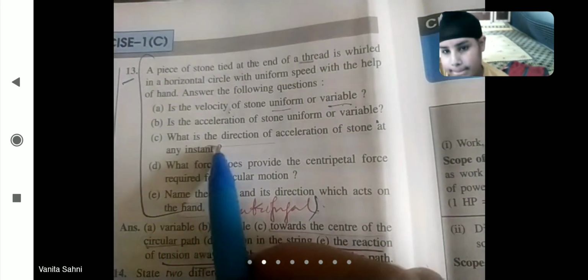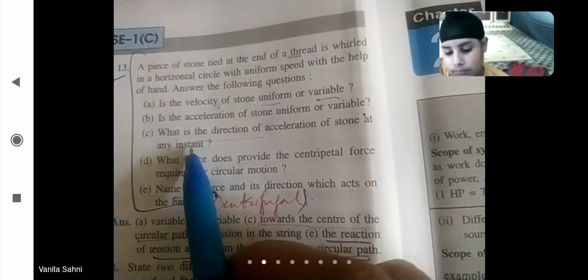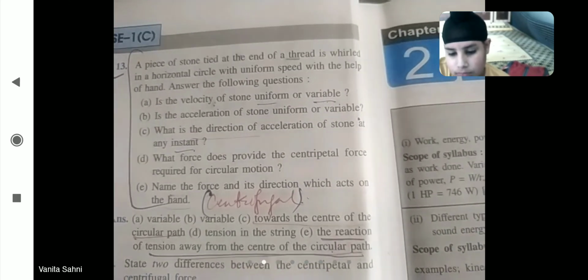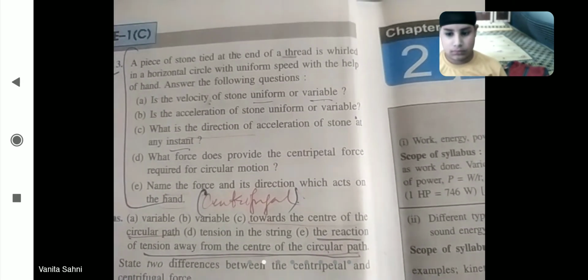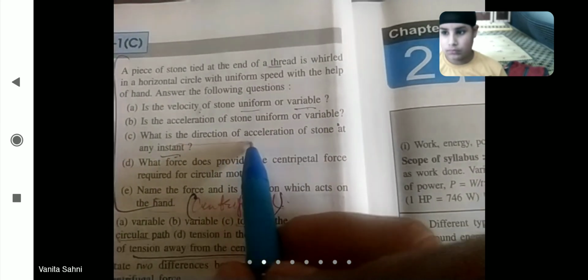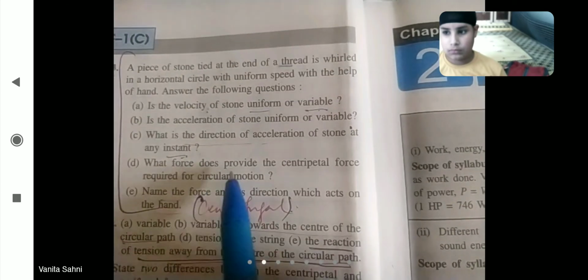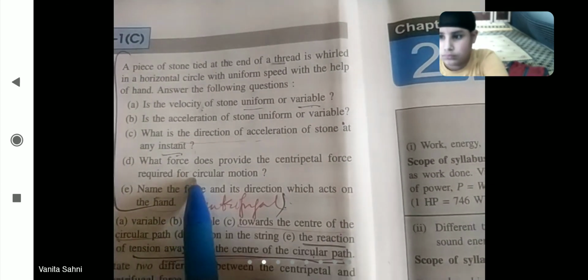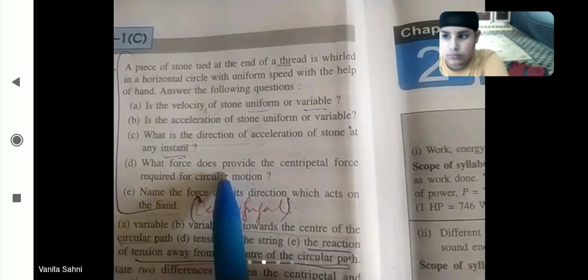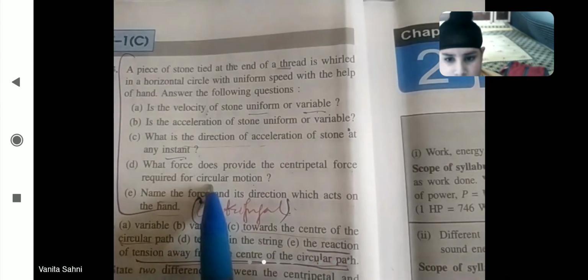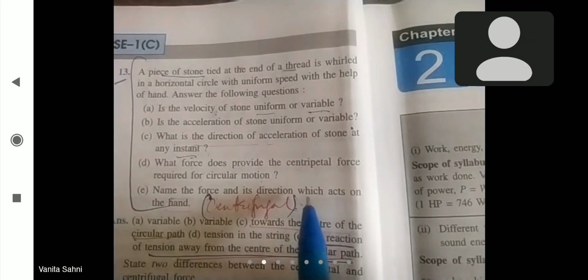Then he is asking what is the direction of acceleration of the stone at any instant? Any instant का मतलब होता है continuous motion में किसी एक instant of time पे आपने direction देखनी है, that we can tell that at any instant direction is towards the center of a circular path along the radius. What force does provide the centripetal force required for a circular motion? So कौन सी force है जो centripetal force provide करती है required for the circular motion in this case? इस case में कौन सी force centripetal force दे रही है? Tension force.